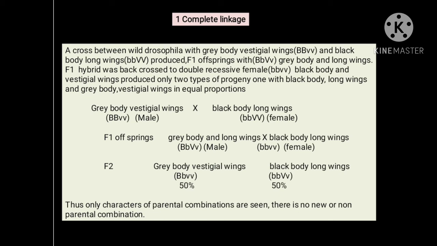These F1s are back crossed with the black body long wings female. Among the F2s produced, 50% are gray body vestigial wings and 50% are black body long wings. That means the ratio is 1:1. Thus, only parental combinations of characters are seen. There are no non-parental combinations.